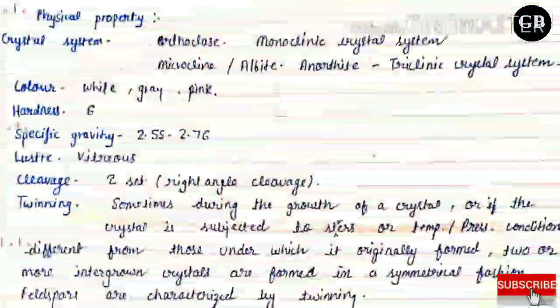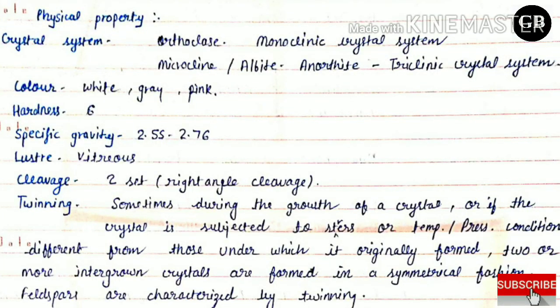Now come to the physical properties of the feldspar group of minerals. So crystal system is monoclinic in the case of orthoclase, triclinic in the case of microcline or albite to anorthite group of minerals. Colors are white, grey, pink. Hardness is 6. Specific gravity ranges from 2.55 to 2.76. Luster is vitreous. Two sets of cleavage at 90 degrees.